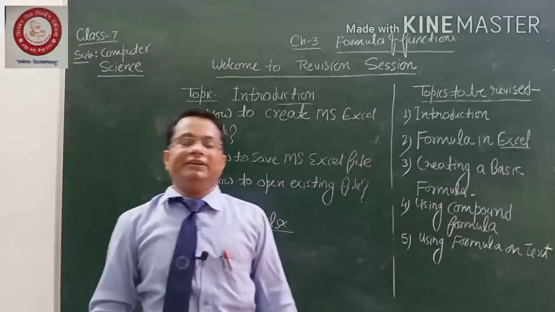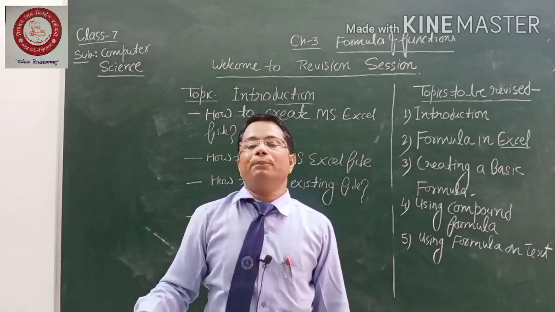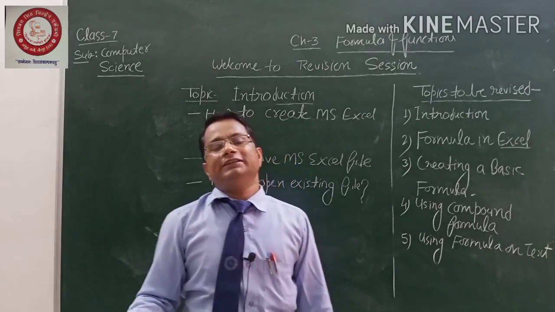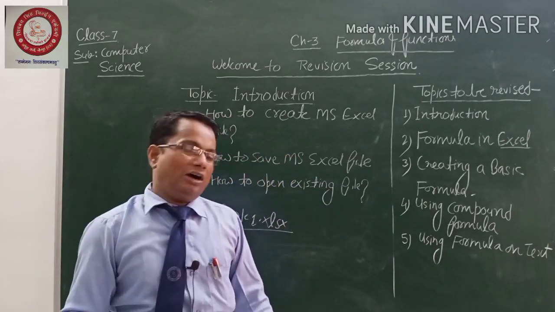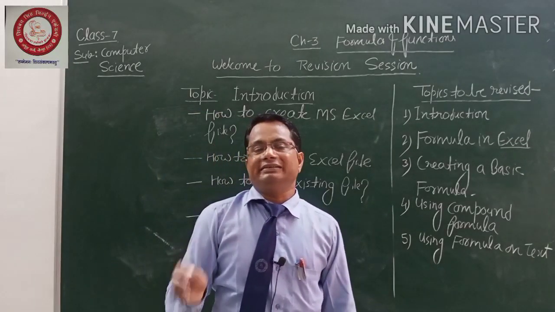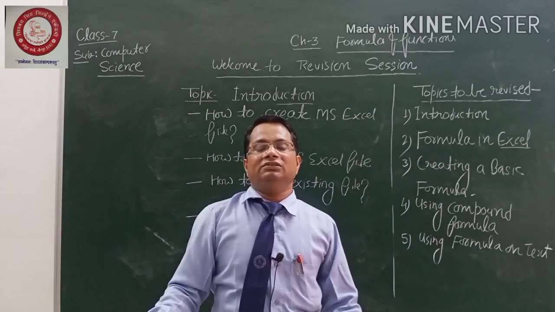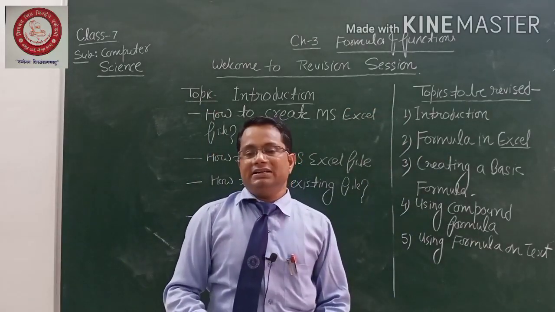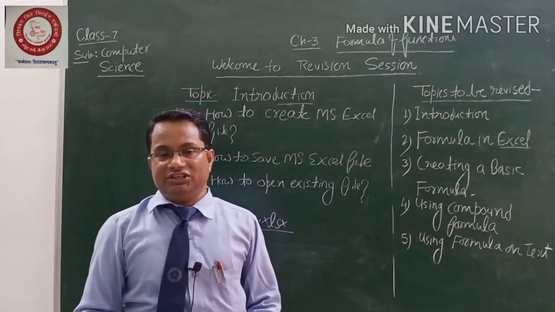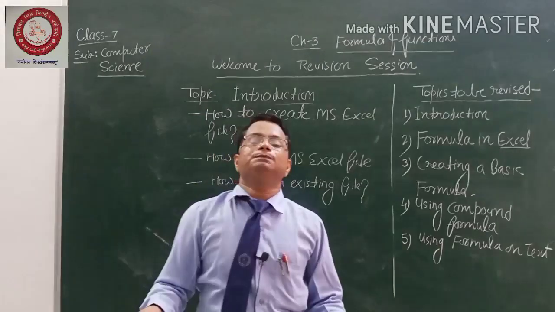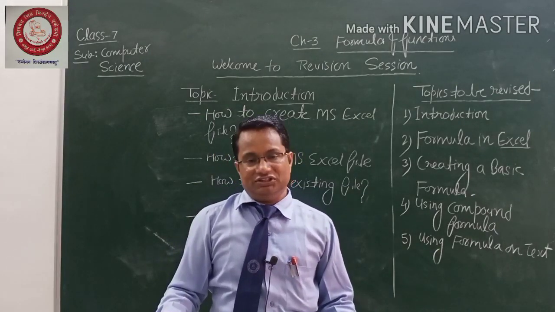Second thing is, when you still want to create a Book 2 or Book 3 like this, what you do here: go to the office button. After going to the office button, you will click on the new button. Then a new dialog box will be opened. Here you will get a blank Excel sheet. Click on it and then finally the create button. So this is the way to open your new Excel sheet, right?